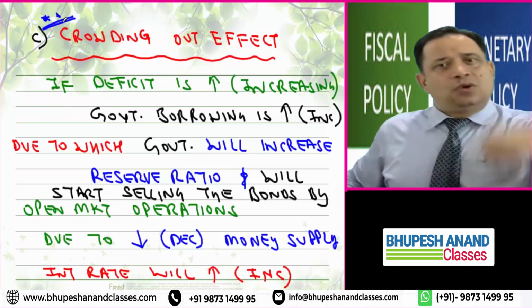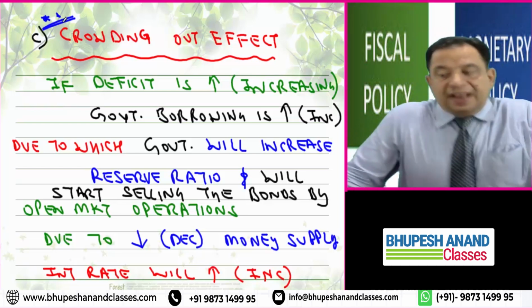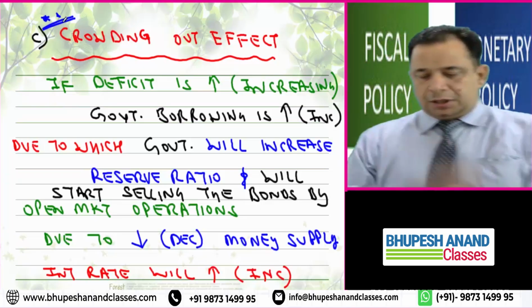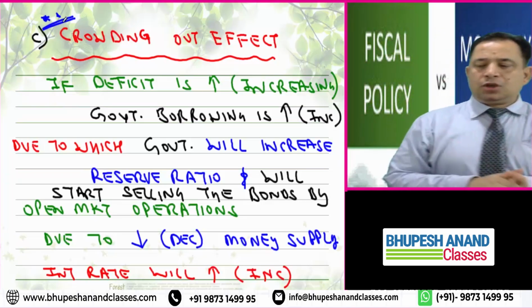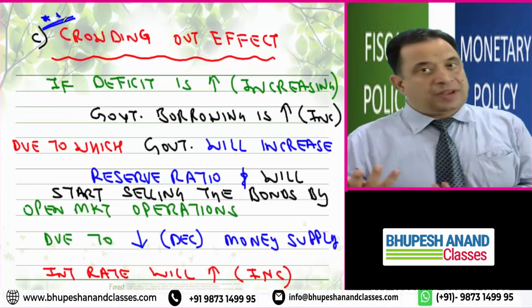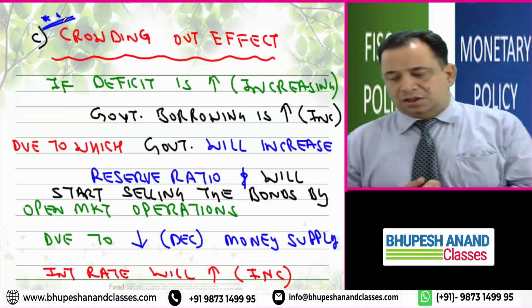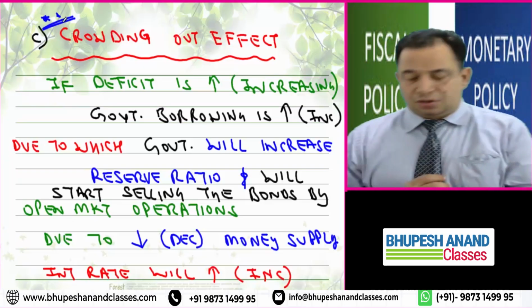So this is named the crowding effect. Please write it down. I will repeat it again. If the deficit is increasing, government borrowing is increasing, due to which the government will increase the reserve ratio, as we have seen in the money multiplier, and will start selling bonds by open market operations.